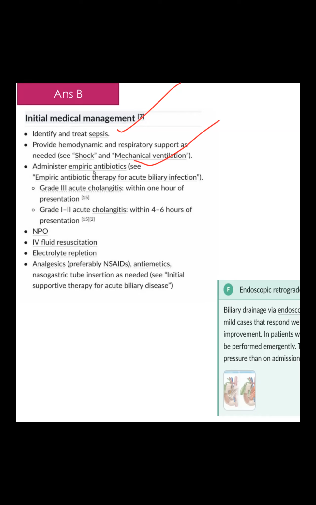So biliary infection, so grade 3 acute cholangitis. Acute cholangitis within 1 hour of presentation, Dr. Kusa's case. So you have to start empirical antibiotics and we can keep NPO. It's a second step. Then IV fluid, then electrolyte depletion, then according to the pain, fever, NSAIDs, you can give later.